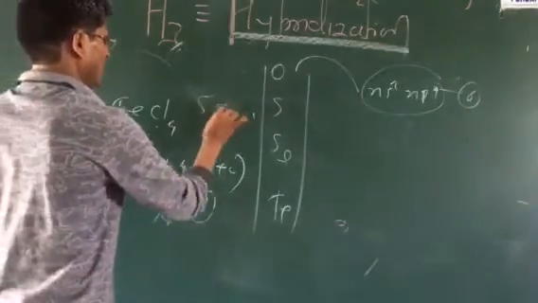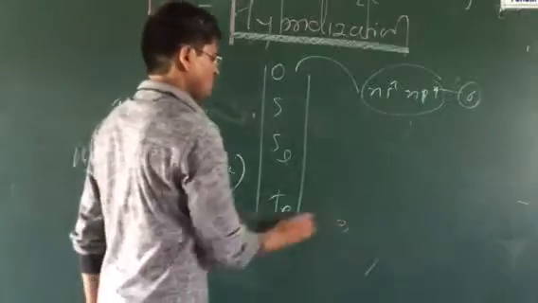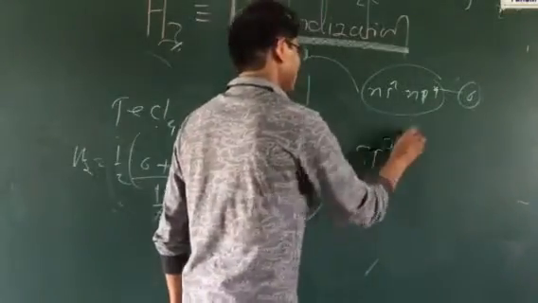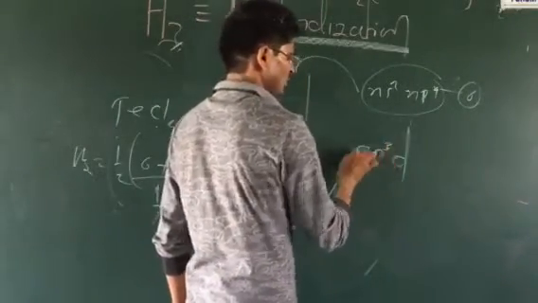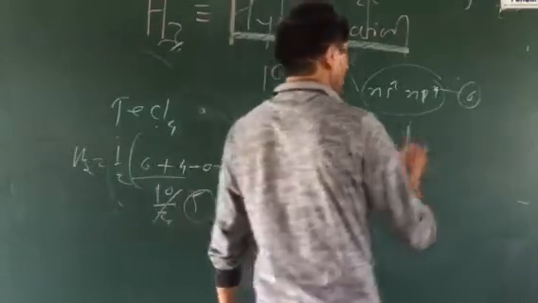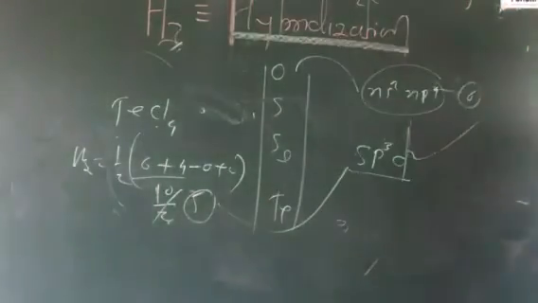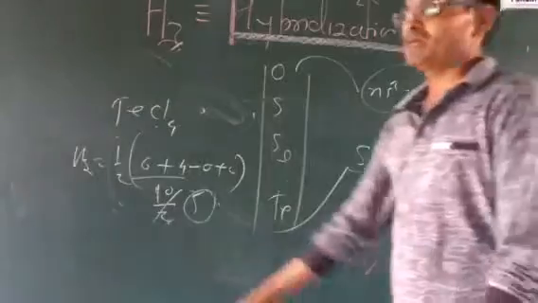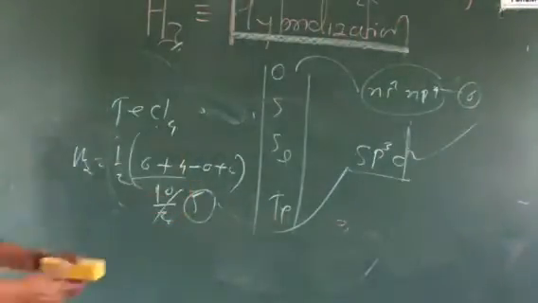This 5 indicates what? sp3d: 3 p, one s, and one d. This is nothing but 5. The hybridization is sp3d. So very simple. The hybridization is sp3d hybridization.